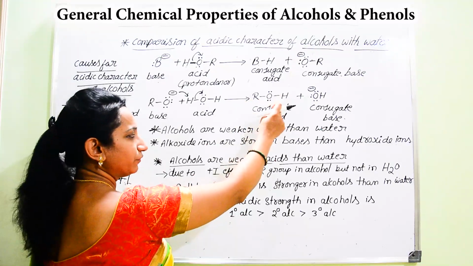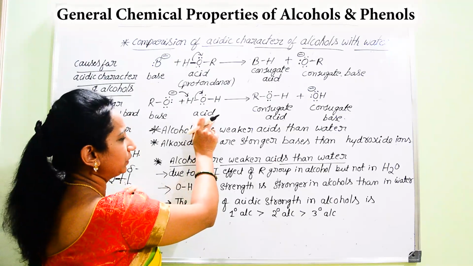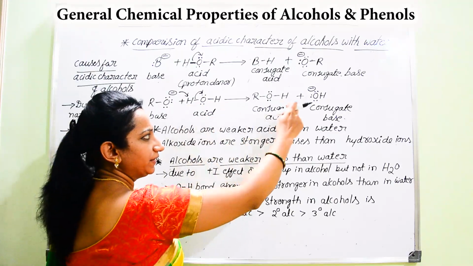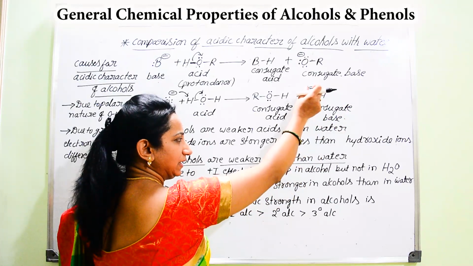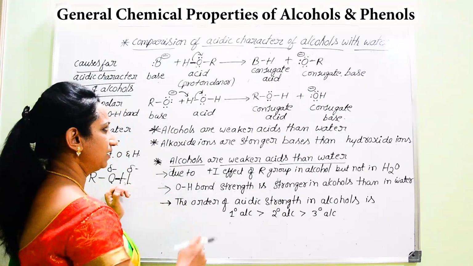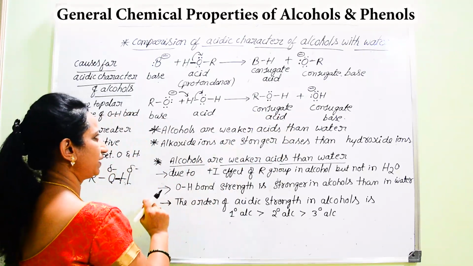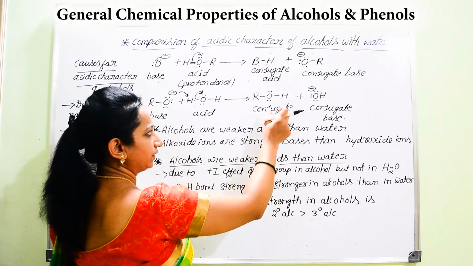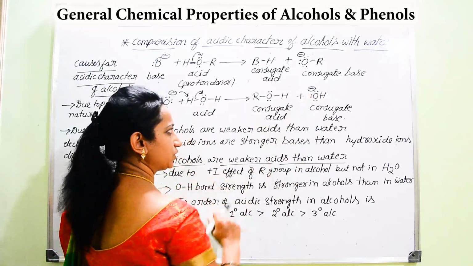It is getting converted back into ROH. Whereas the water molecule, by losing a proton, is converting into the conjugate base, that is hydroxyl ion, OH minus. Here also you are going to get two pairs of conjugate acid base pairs. RO minus is in conjugate with ROH and H2O is in conjugate with OH minus.